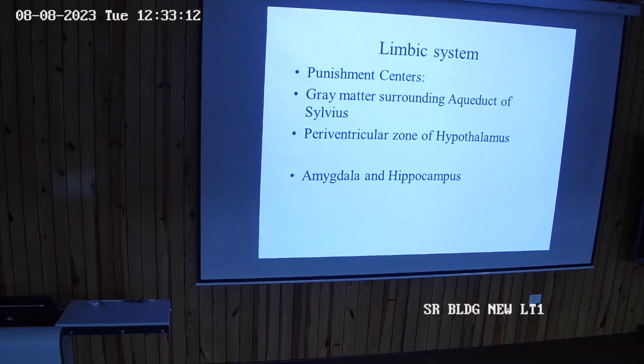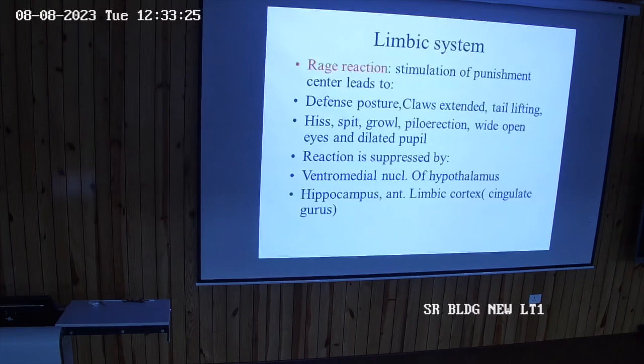This is punishment center. Okay, aqueduct of Sylvius के नियर जो grey matter है, that is responsible for the punishment center. Okay, periventricular zone of hypothalamus and some part of amygdala and hippocampus. Stimulation of punishment center leads to rage reaction, defense posture, claws extended. क्योंकि ये experiment किस पे हुआ था? Cats पे हुआ था या monkeys पे हुआ था? So these are the reactions which are seen.